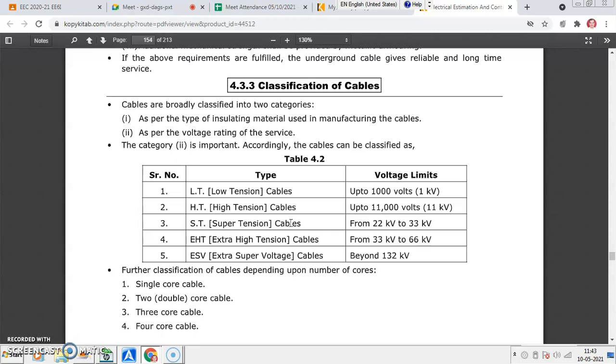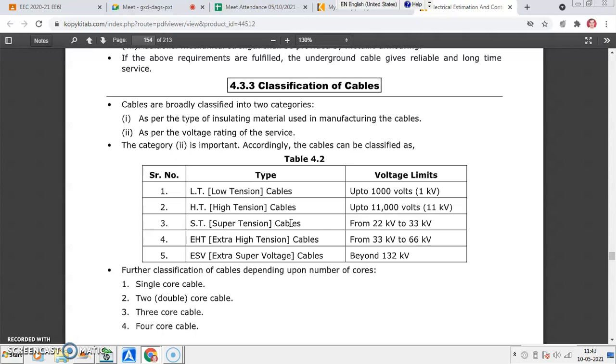So like this, I told you that maximum we are having cables up to 22 kV, that is super tension cables, or 33 kV. Sometimes we may have extra high voltage cables, 33 kV, 66 kV and 132 kV also. So LT is up to 1 kV.